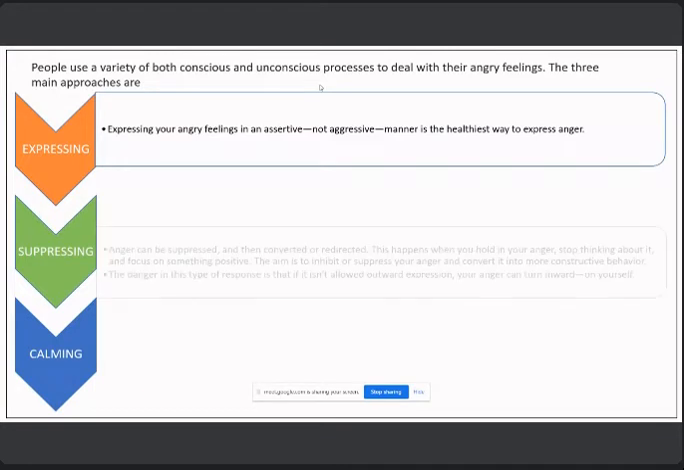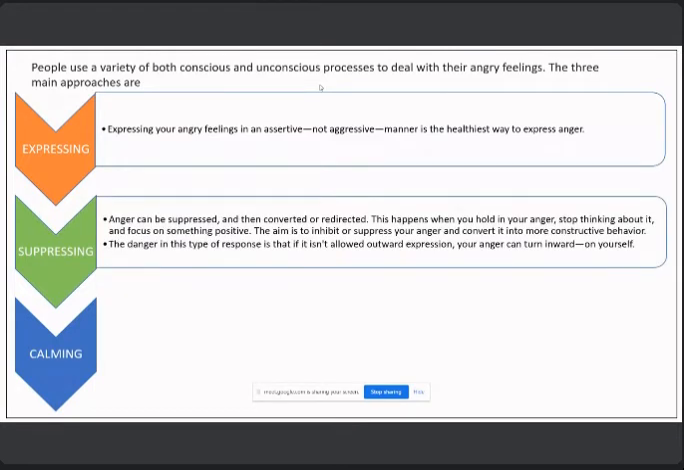Suppressing. Anger can be suppressed and then converted or redirected. This happens when you hold in your anger, stop thinking about it, and focus on something positive. The aim is to inhibit or suppress the anger and convert it to more constructive behavior. But the danger in this type of response is that if it is not allowed outward expression, your anger can turn inward on yourself. Anger turned inward may cause hypertension, high blood pressure, or depression.